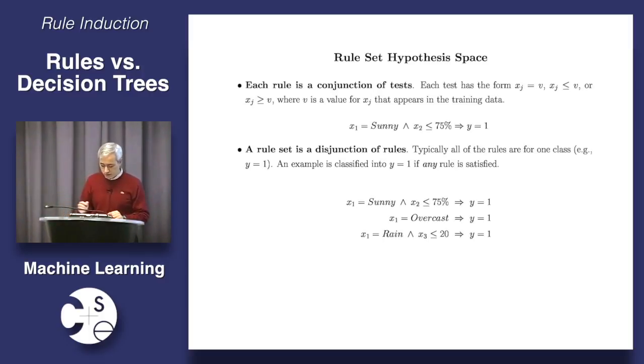And then what a rule says is things like, for example, if the variable x1 has the value sunny, and the variable x2 has a value less than 75%, then the class is yes, meaning we are going to play tennis. So this is one rule. A set of rules is just a disjunction of rules.